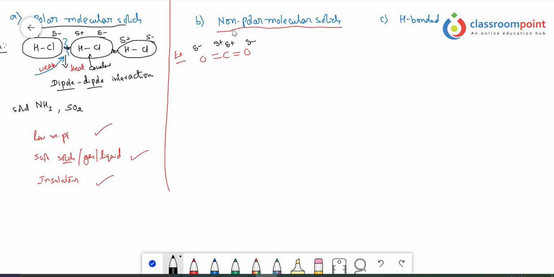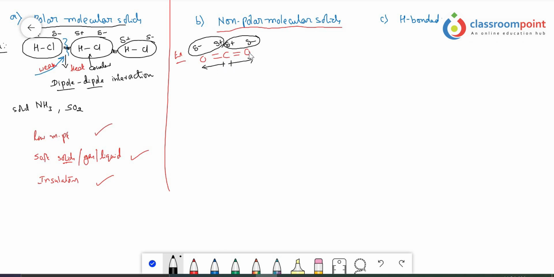So we can take this as an example for non-polar molecular solids, but people may ask the question: sir, here two poles are there, and here also two poles are there. Even though poles are there, if we call this a polar molecule, then it has to come under the category of polar molecular solids. But why are we discussing it under non-polar molecular solids? If you see the dipole moment, the movement of the electrons is towards oxygen here, and in the case of this other bond, the movement of electrons is to the other side.